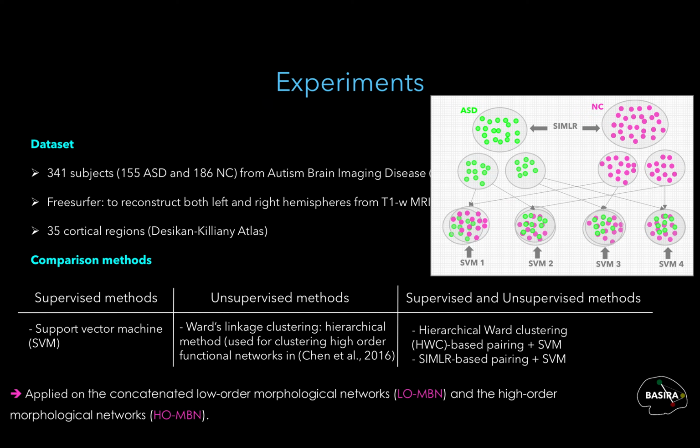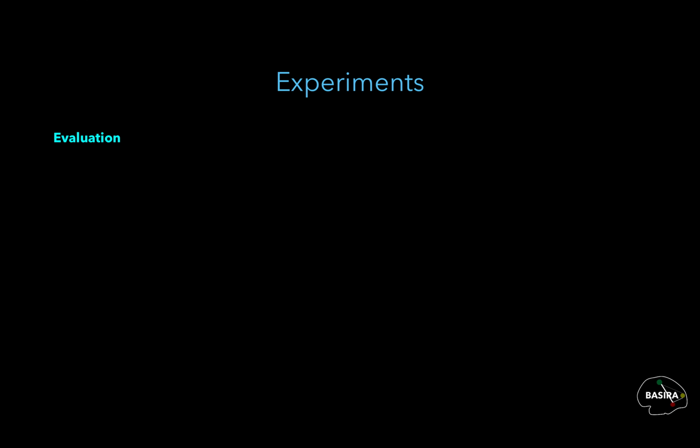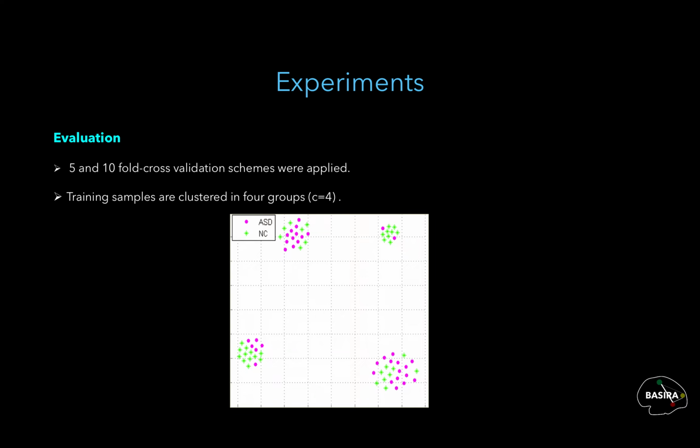Each of these methods was evaluated on the concatenated low-order morphological networks that we term LOMBN and the high-order morphological networks that we term HOMBN. For evaluation, we used 5 and 10-fold cross-validation schemes. In each cross-validation scheme, we exclude one fold and perform clustering on the remaining folds. The performance rate was calculated based on the misclassified points in each cluster.